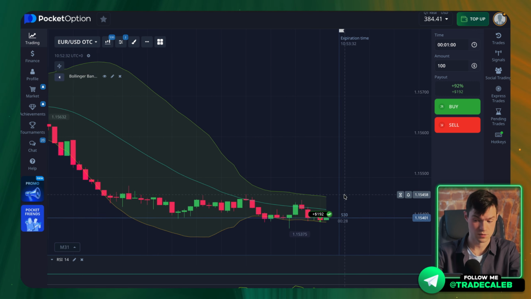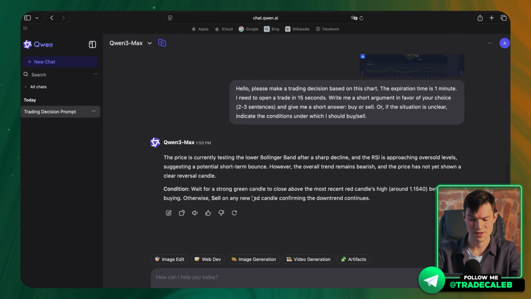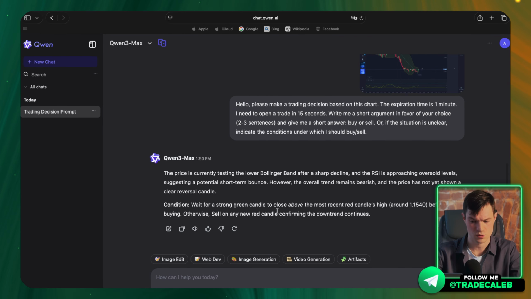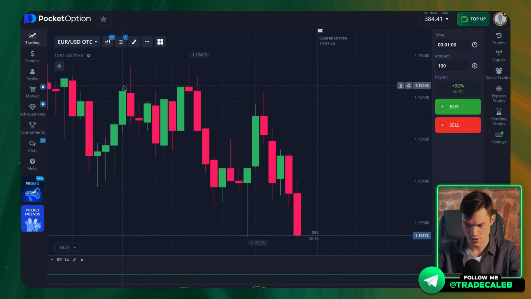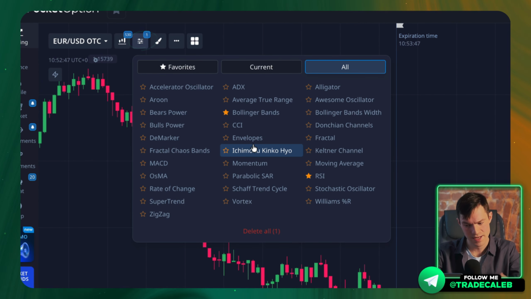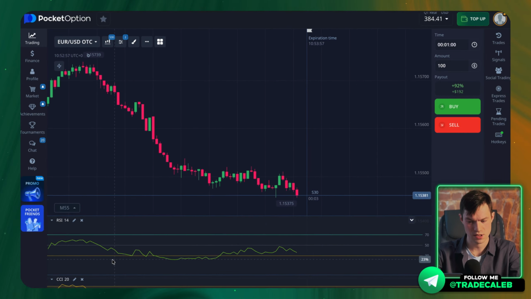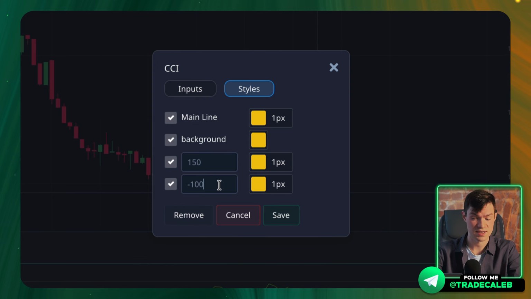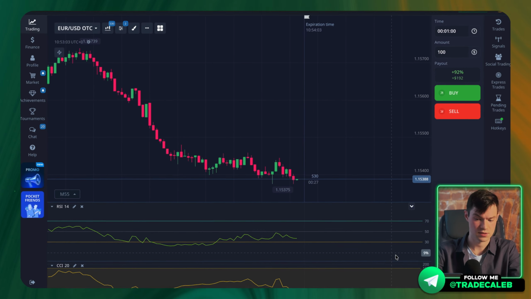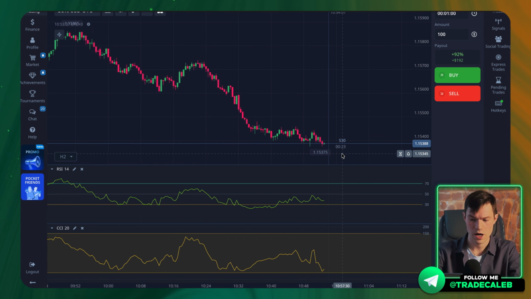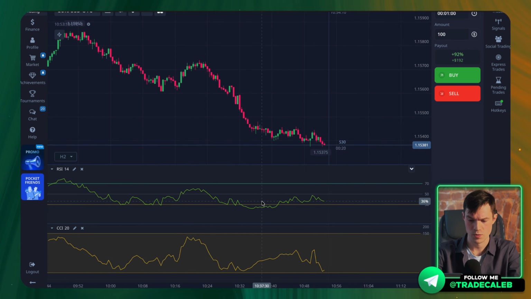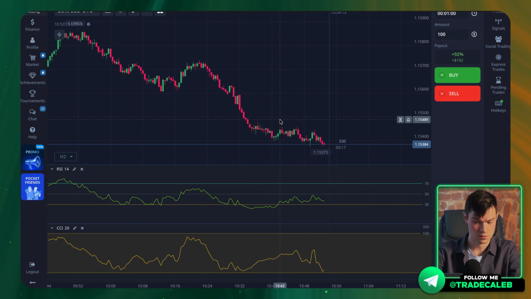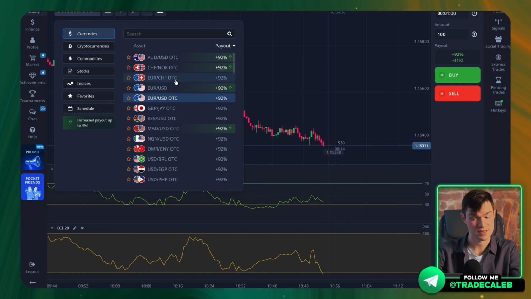So far I'm pleased with the results, but I did notice that the neural network seemed to have some doubts after we added the Bollinger indicator to the chart. So let's remove it and think about what other indicator could be useful for the neural network. Let's say we'll use the CCI indicator. I use it with standard settings of plus 150 and minus 150. I also expand both indicators now. Perhaps the neural network will perform better with the combined data from RSI and CCI.